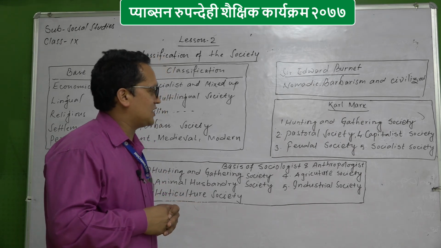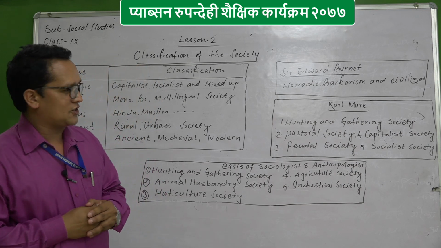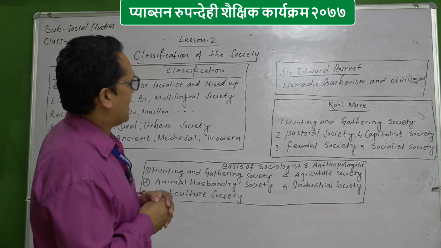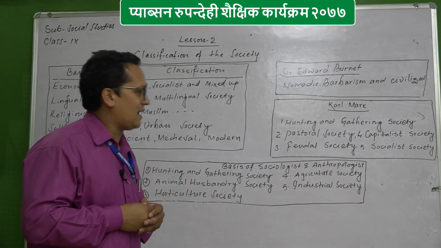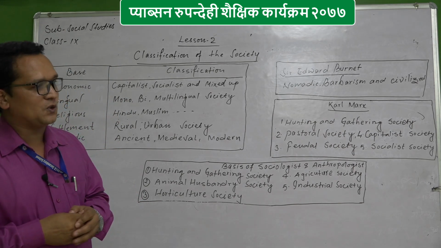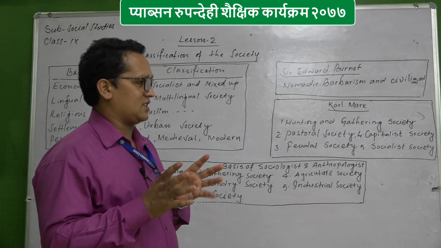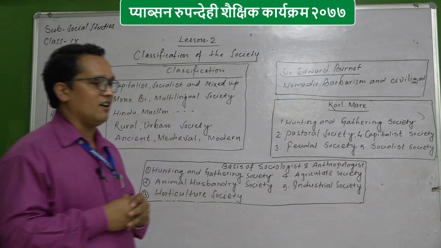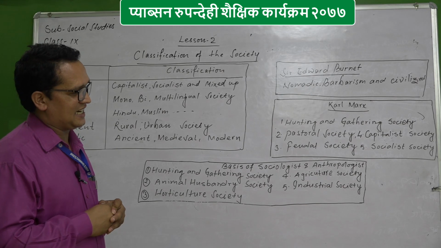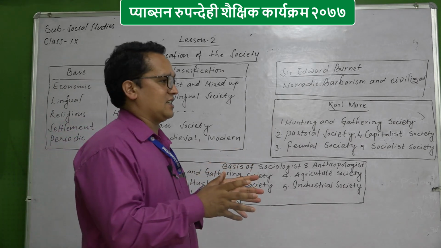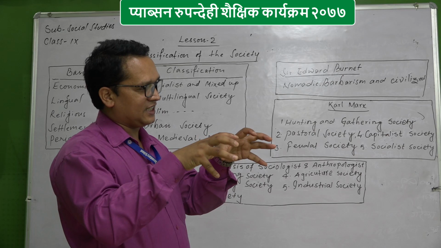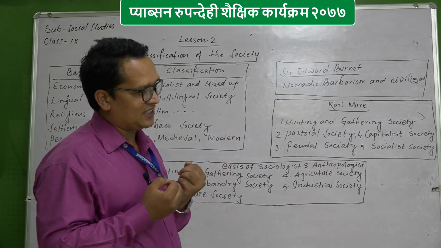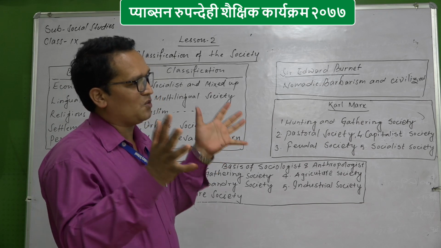Okay. Now students, another sociologist and one of the great philosophers, Karl Marx, also classified society into 5 subcategories or groups. Number 1 is hunting and gathering society. They will go to hunt, they will gather in a place, they will eat whatever they get, and after that they go on again.